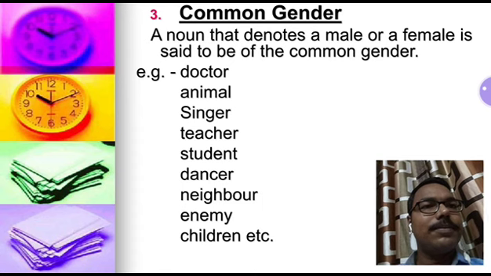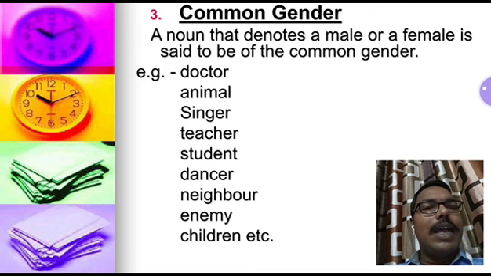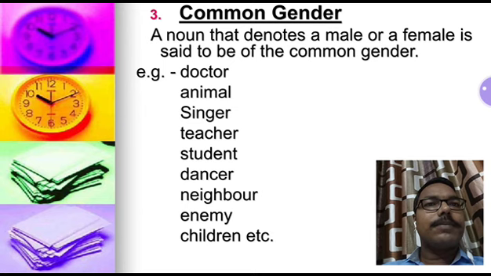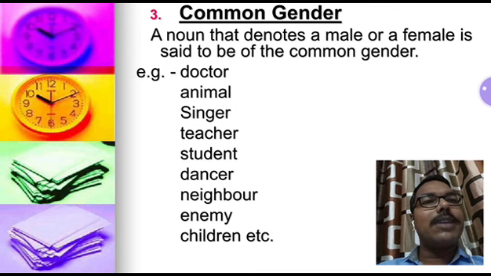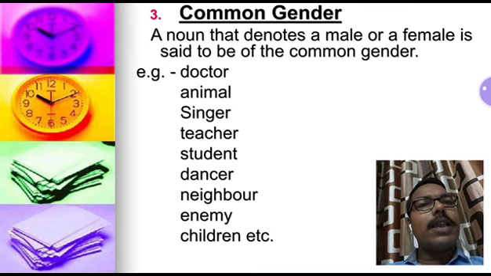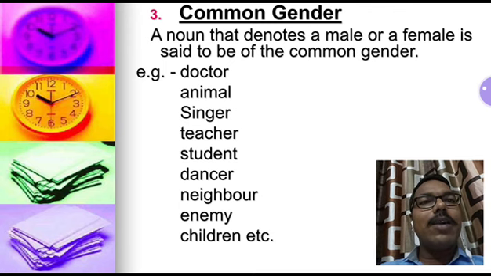Okay students, now number 3, common gender. As its meaning, common means a noun that denotes a male or female is said to be of the common gender, means the name which denotes both male and female creature, that is called common gender. Like doctor. Doctor may be male or female both. By looking at the name only, we cannot exactly say that it is a male or female name.